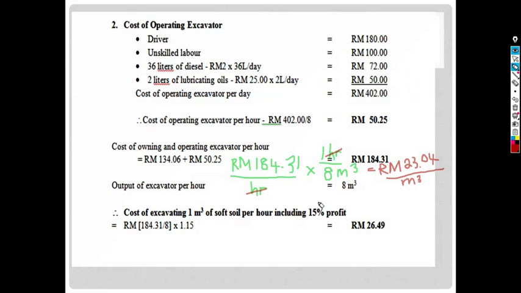And then after we consider the 50% of profit, you just multiply with 50%, you will get the answer is 26 ringgit and 49 cents per meter cube of excavation.